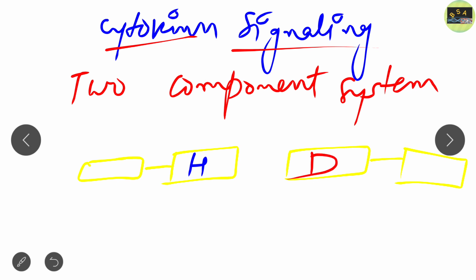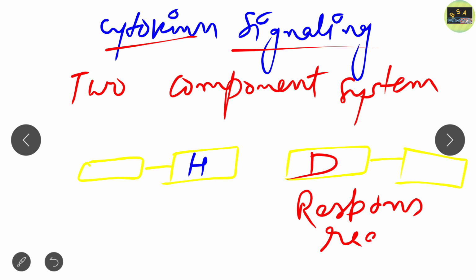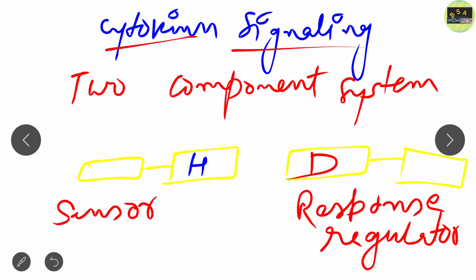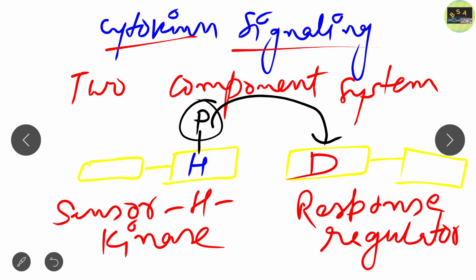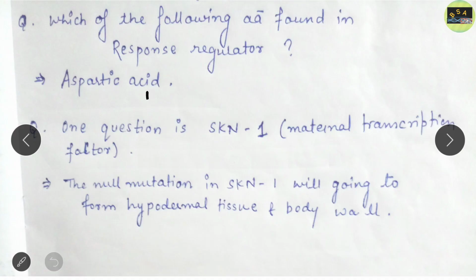And this is basically what was asked in the examination: which amino acid is present in the response regulator. So this is the response regulator, where aspartic acid is present, and this is the sensor histidine kinase. The sensor histidine kinase autophosphorylates itself, and this phosphate group is transferred to the response regulator, that is, to aspartic acid. So your correct answer will be aspartic acid. Clear?